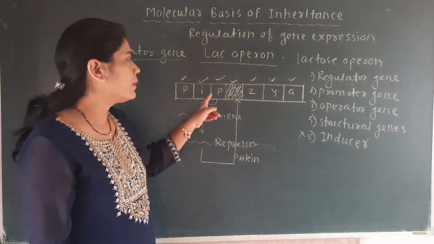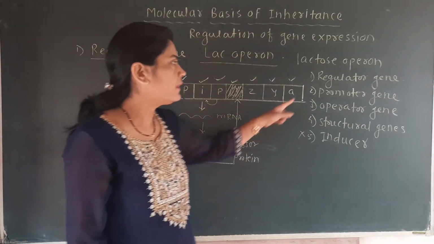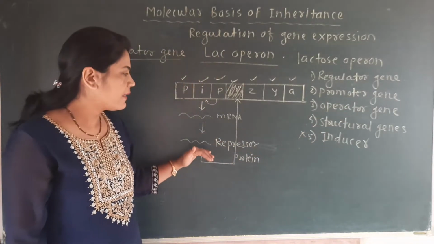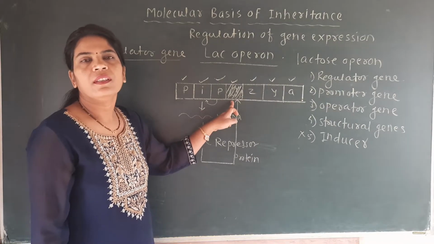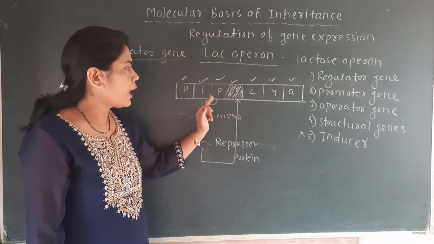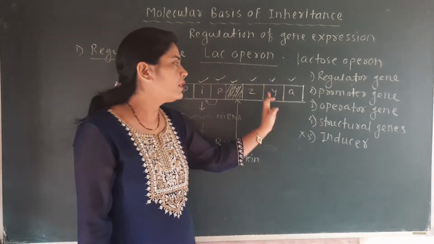The RNA polymerase, which is always present at the promoter region, is not allowed by the operator to move toward the structural gene.